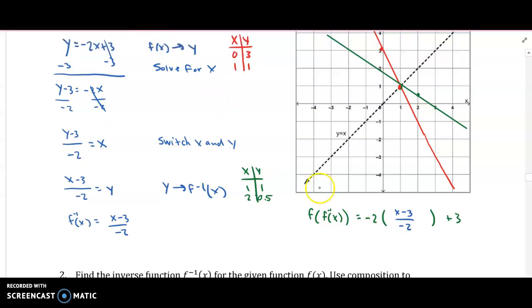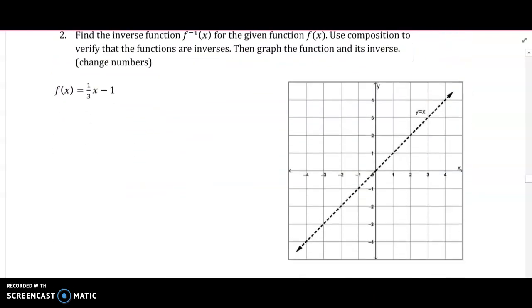Okay, now let's see what happens. So negative 2 divided by negative 2 cancels, and then we get x minus 3 plus 3. X minus 3 plus 3 is just x. So whenever I plug in the inverse function into the original, I get x, and that means that it's correct.